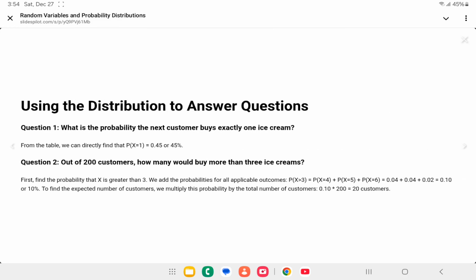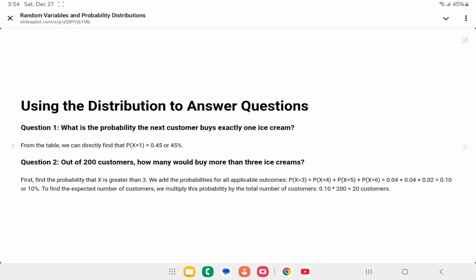Luke wants to know what is the probability that the next customer will buy exactly one ice cream. We look on the table and tell him that the probability that X equals 1 is 0.45 or 45%. Luke then asks, out of 200 customers, how many would we expect to buy more than 3 ice creams? We want to find the probability that X is greater than 3, so we add up all the probabilities that apply.